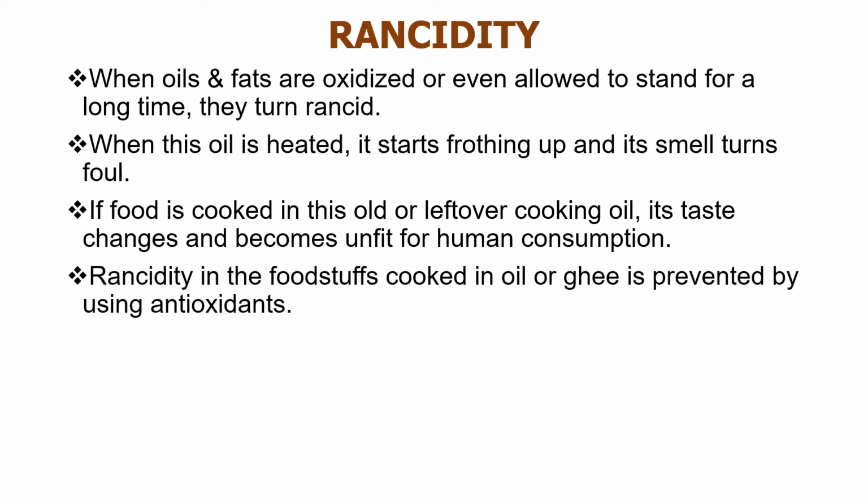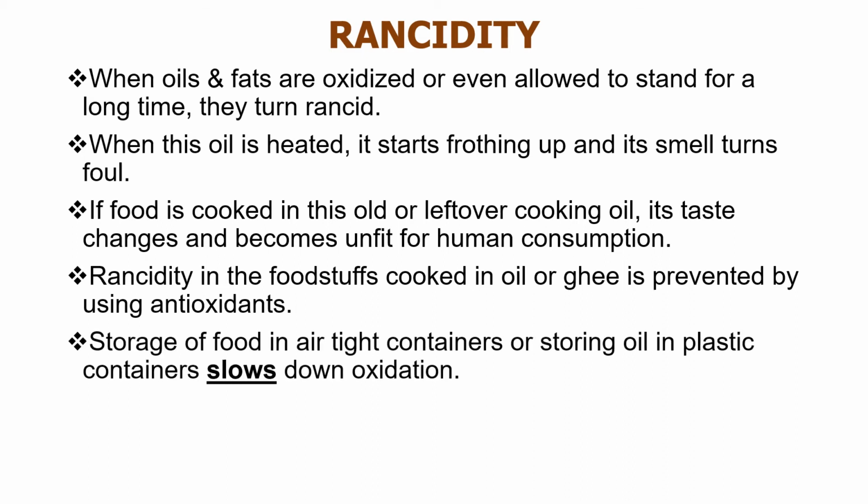So how can you prevent rancidity? Rancidity in foodstuffs cooked in oil or ghee is prevented by using antioxidants. If you add antioxidants to the foodstuffs cooked in oil or ghee, they will not turn rancid very quickly. Another method is storage of food in airtight containers. You have to store food in airtight containers.